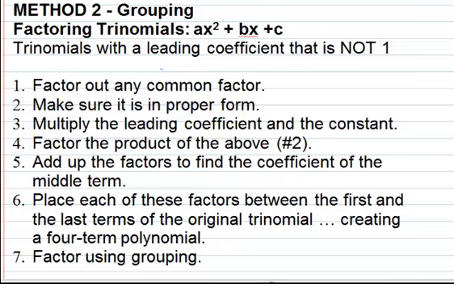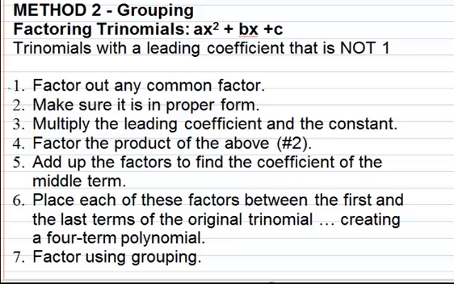So we're going to factor trinomials with a leading coefficient other than 1 again. We're going to do a new method. I'm just calling it method 2, but your book or your publisher probably calls it grouping. And I've got this list of things that you have to do. You'll notice that some of them are familiar, and we've done them before.